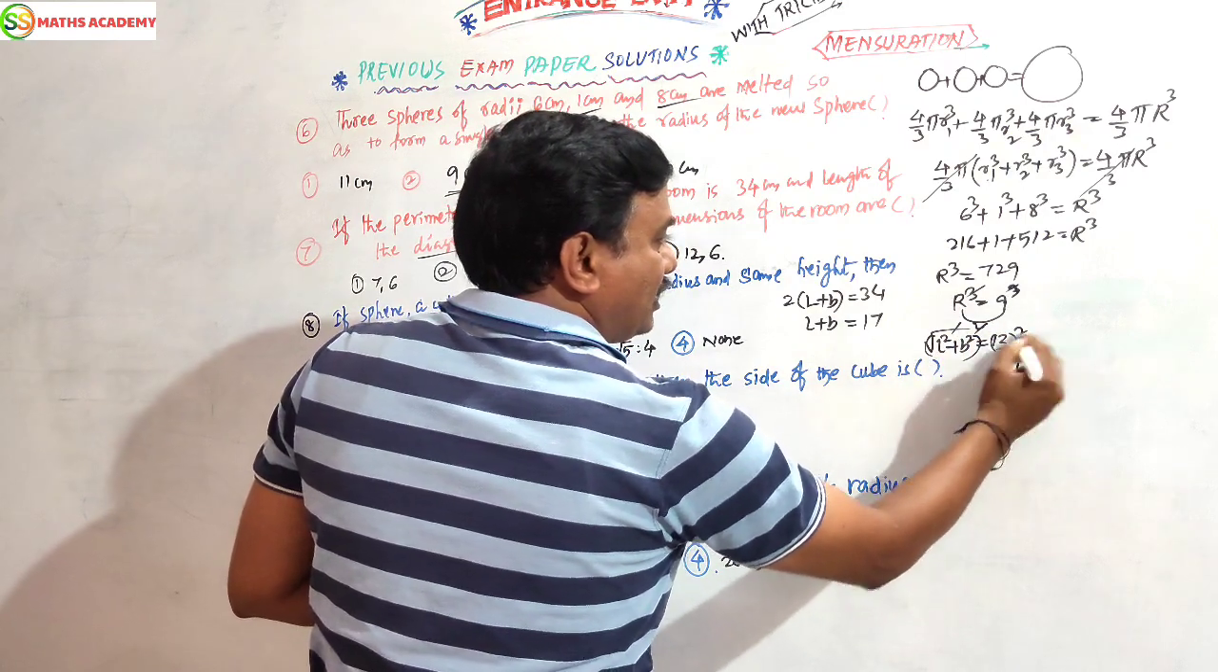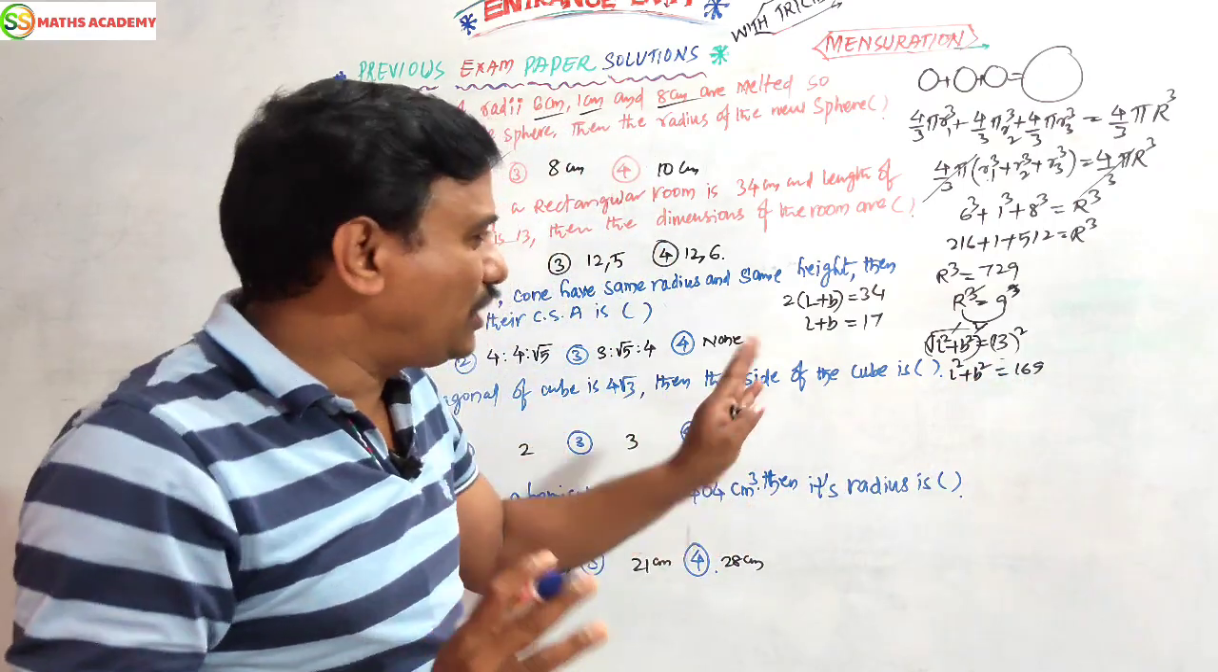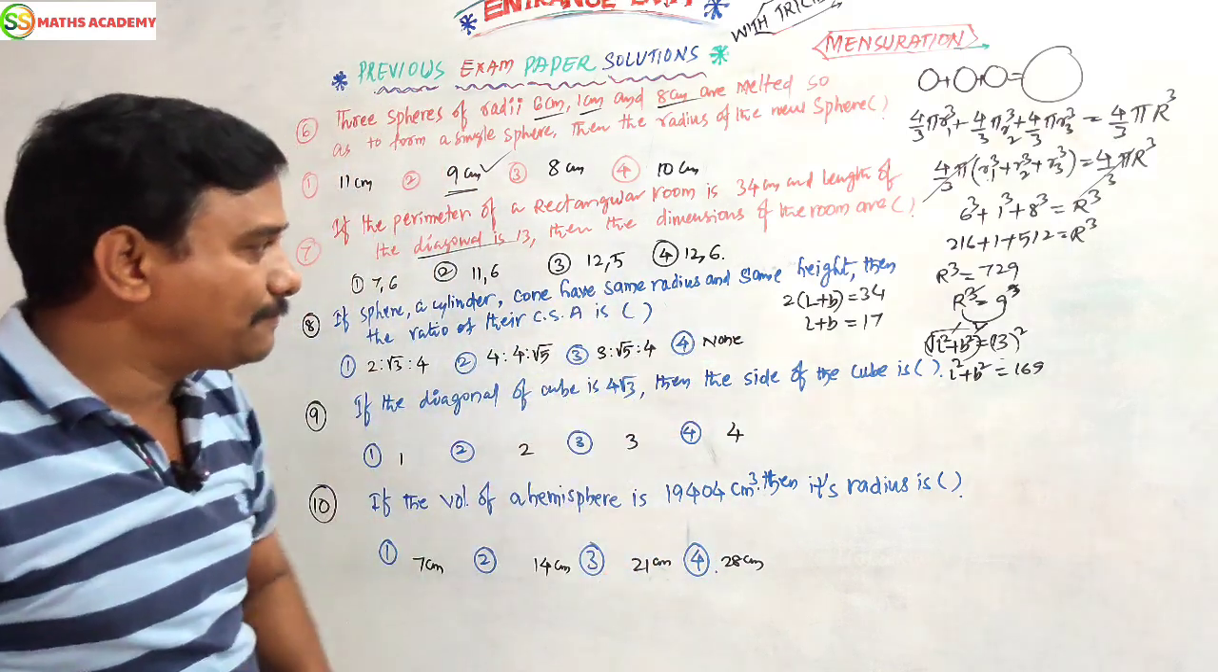13 square value is 169, so L square plus B square equals 169. From this, you can take equation 1, no need to take it. Direct answer. What are the options?